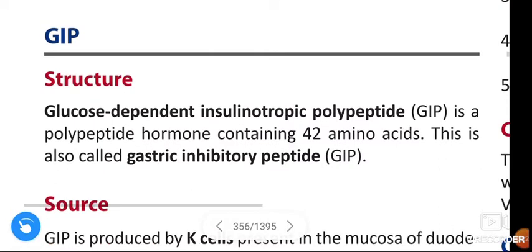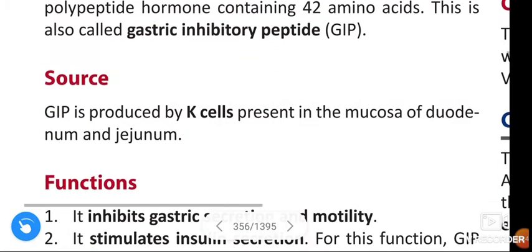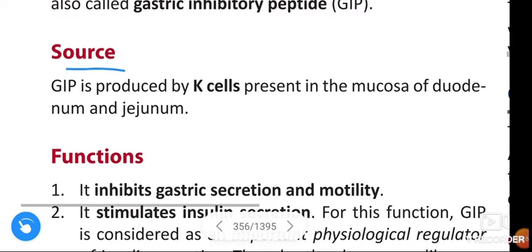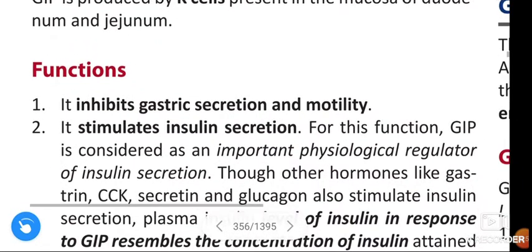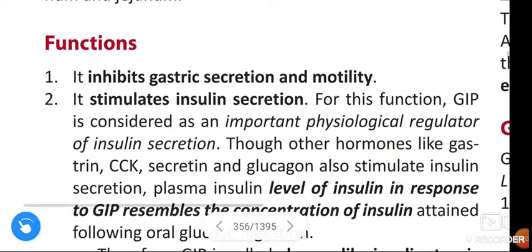First, structure. Glucose dependent insulinotropic polypeptide, GIP, is a polypeptide hormone containing 42 amino acids. This is also called gastric inhibitory peptide. Next, source. Gastric inhibitory peptide is produced by the K cells present in the mucosa of duodenum and jejunum. And functions of the gastric inhibitory peptide.